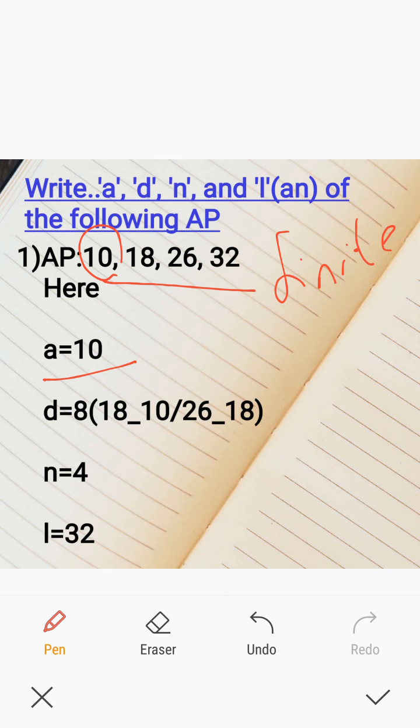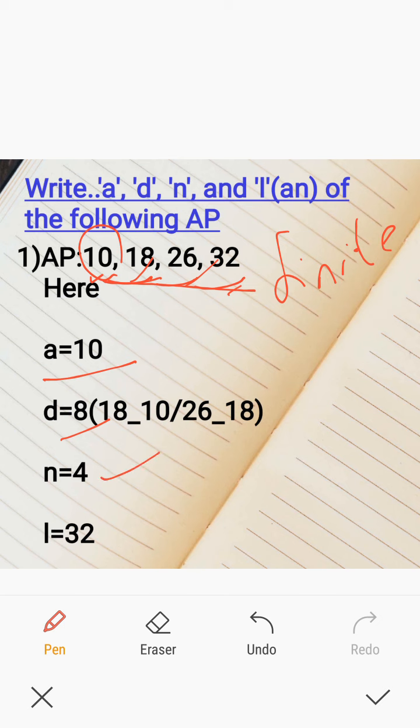What is D? Common difference. 18 minus 10, 26 minus 18 or 32 minus 26. Common difference is 8. Okay, 18 minus 10 or it can be 26 minus 18, whatever it is. And N, number of terms. 1, 2, 3, 4. There are 4 terms. So N equal to 4.